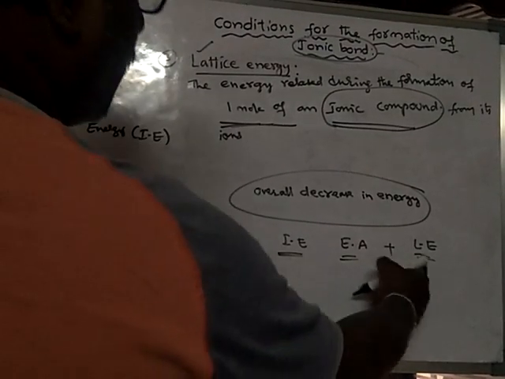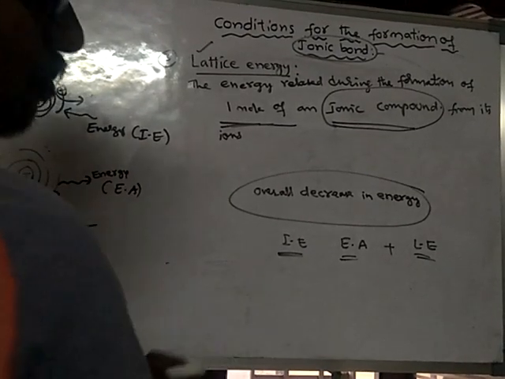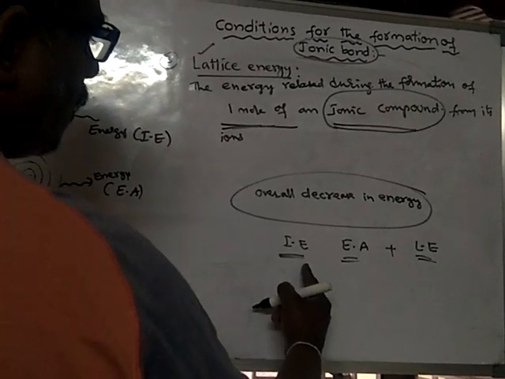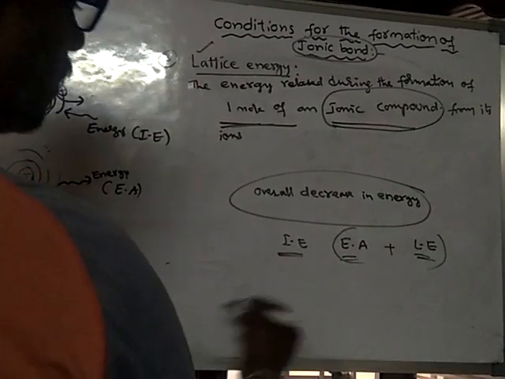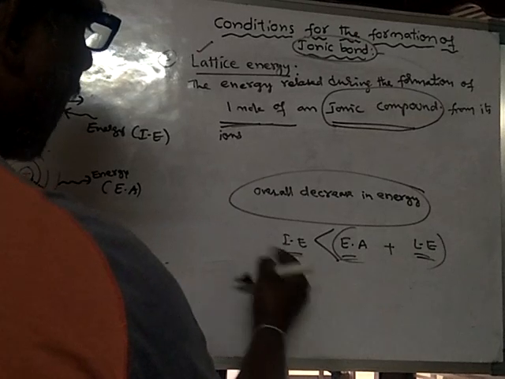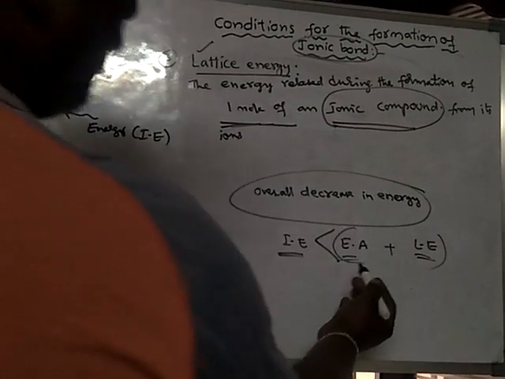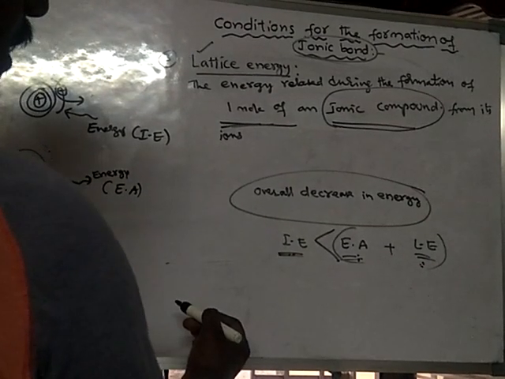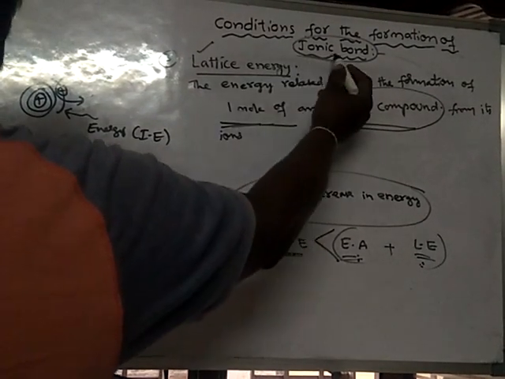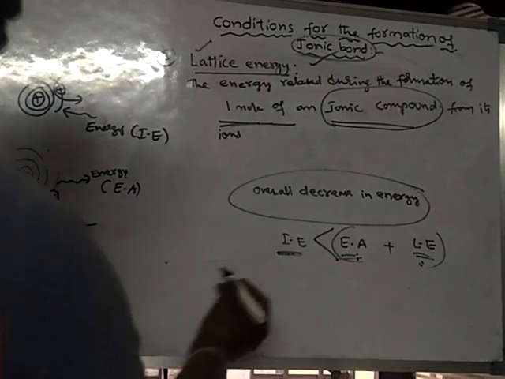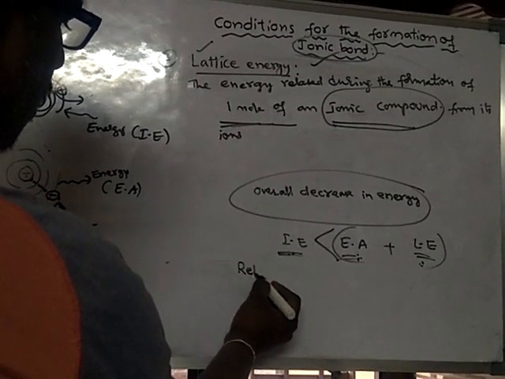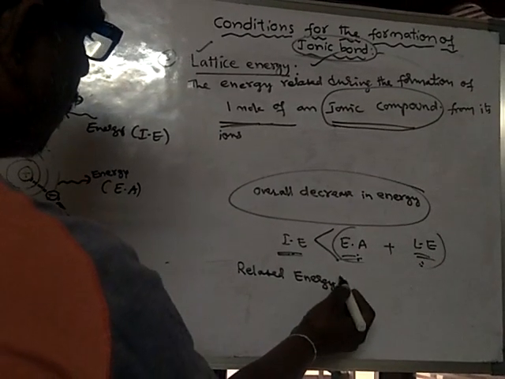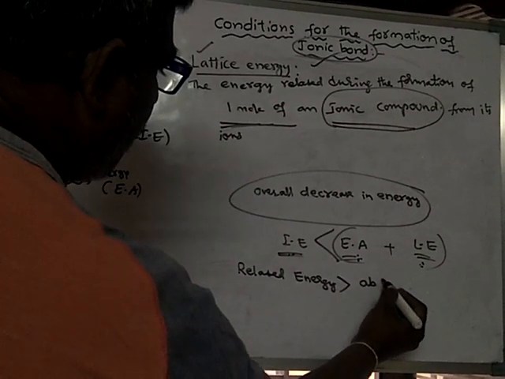These two are energy releasing processes, and this one is an energy absorbing process. If you take the sum of these two, and the released energy is greater than the absorbed energy, then only will an ionic bond form.